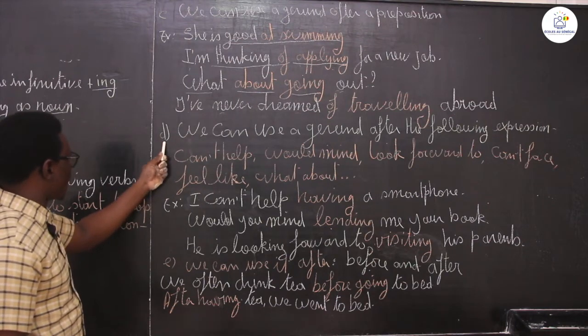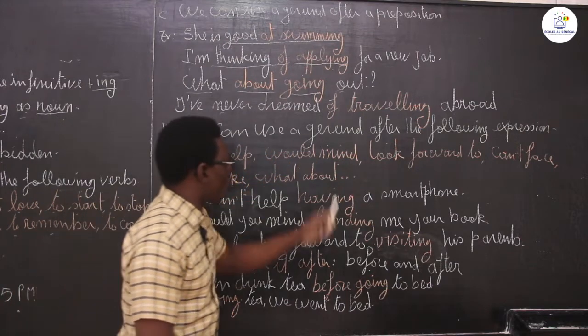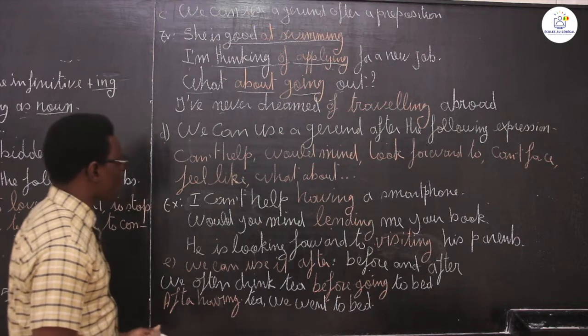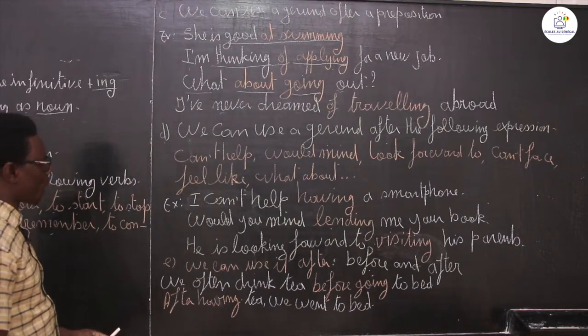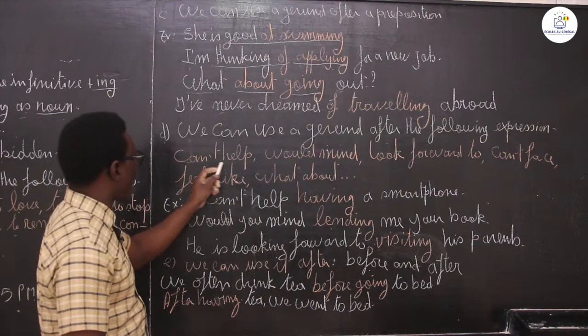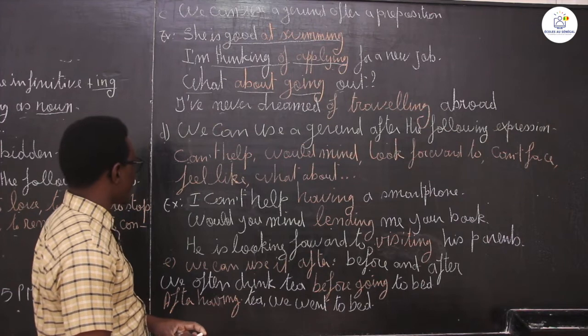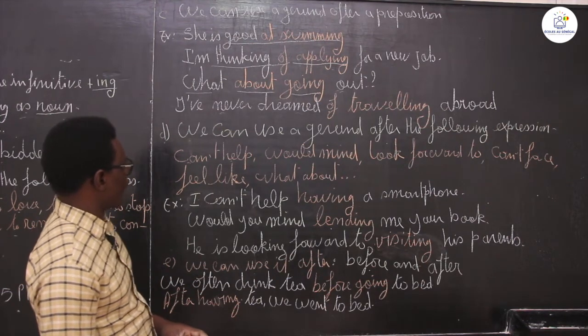We can use a gerund after some expressions, like the following expressions we are going to see. Example, can't help. In French, we say ne peut pas s'empêcher de.